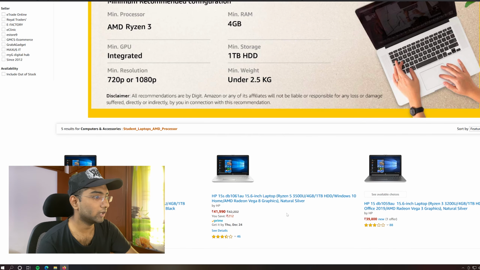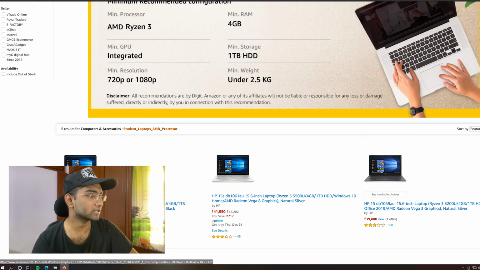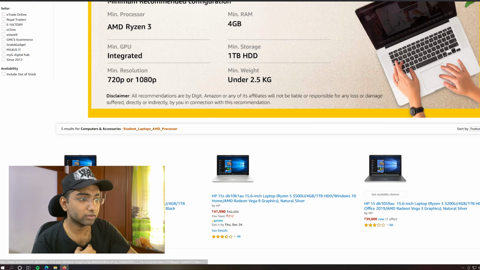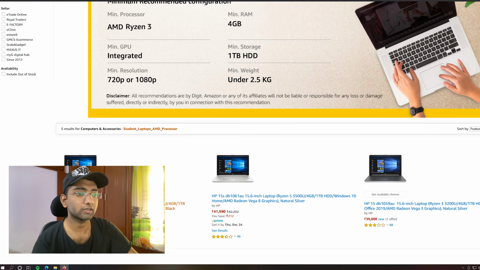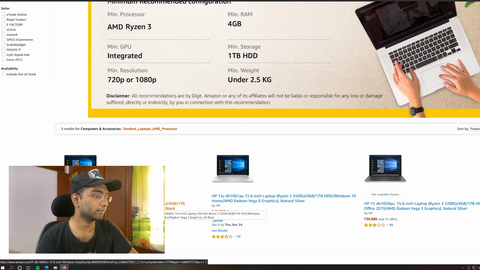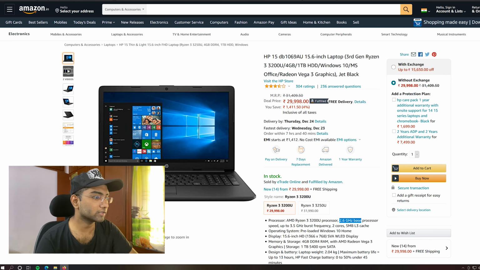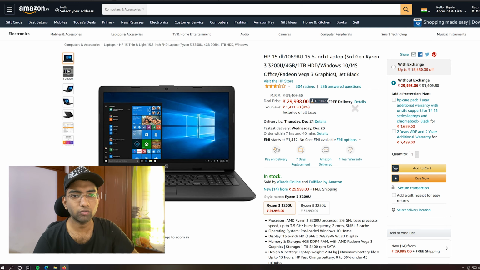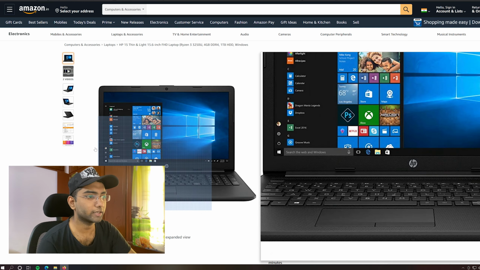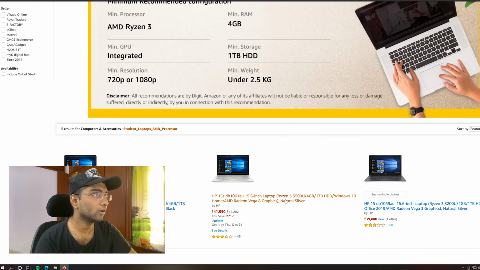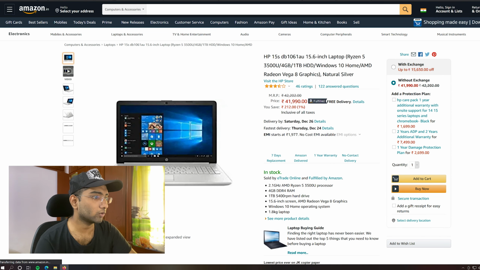Don't go for the 1 TB hard disk one with just a hard disk without the SSD. It's going to be really slow. If you want, you can go for even this model. Let's check the 3200. What is the base clock? 2.6 gigahertz. This base clock is really better compared to that, but it is a dual core processor. See, two cores. So don't go for this. We don't want a dual core system in 2020. We want at least a quad core system. I guess it's the same case with the other two also. The 3500U is a quad core.